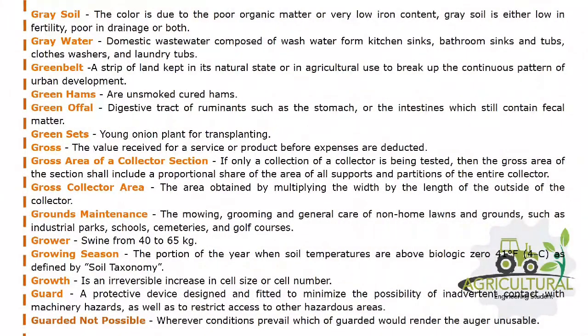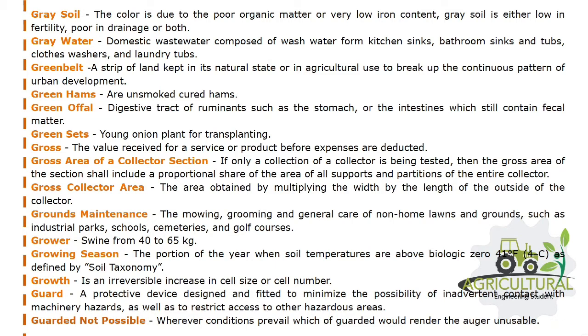Gray soil, the color is due to the poor organic matter or very low iron content. Gray soil is either low in fertility, poor in drainage, or both. Gray water, domestic wastewater composed of wash water from kitchen sinks, bathroom sinks and tubs, clothes washers, and laundry tubs.